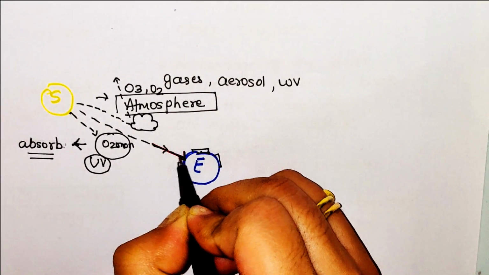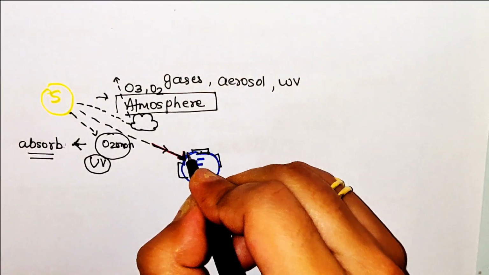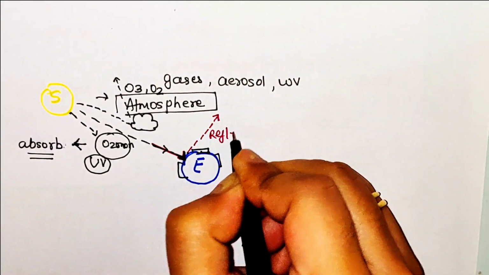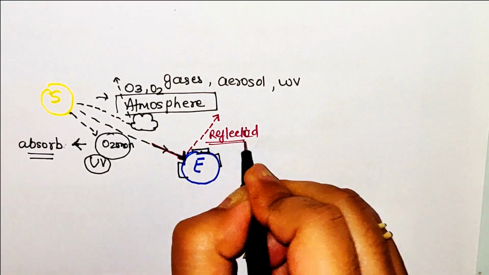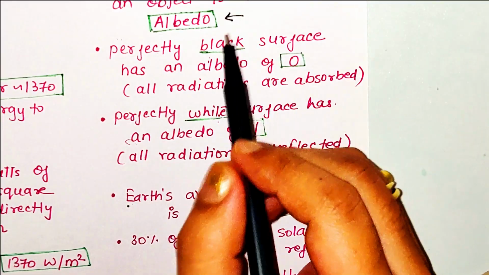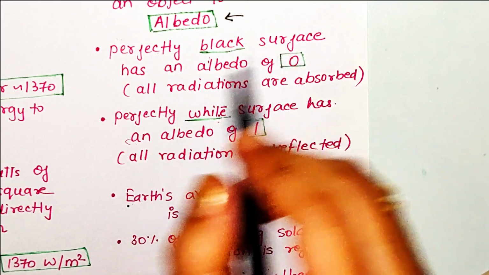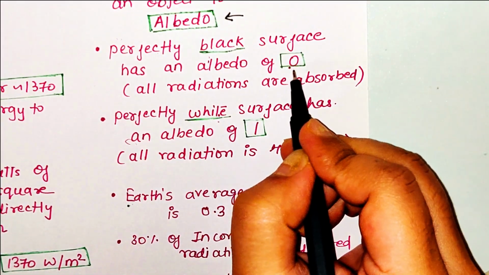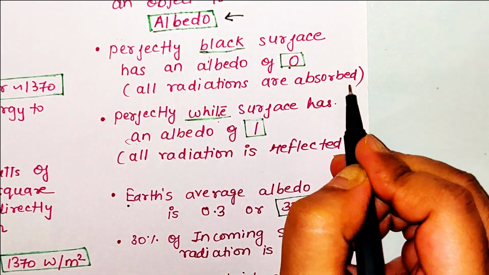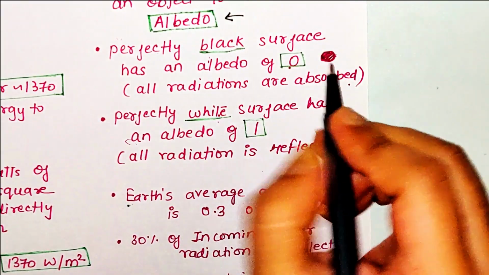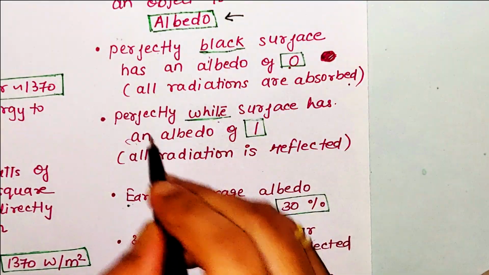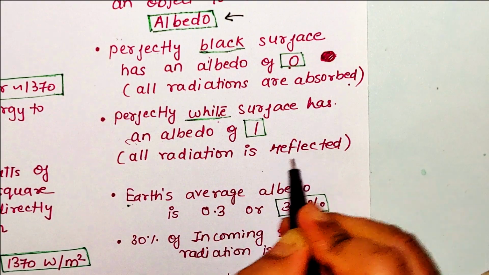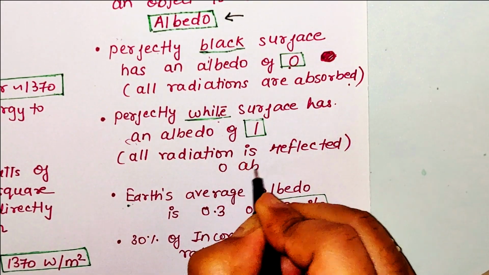So this was the incoming solar radiation which comes and hits the earth's surface. Some portion of it will be reflected back into space. So this is the reflected radiation. Now this reflected portion is called albedo. Now albedo is different for different types of surfaces. For example, a perfectly black surface has an albedo of 0. Why does it have an albedo of 0? Because all the radiations are absorbed. That is why a black object appears black, because it is absorbing all the radiations. A perfectly white surface has an albedo of 1 because it is reflecting all the radiation and there is 0 absorption.